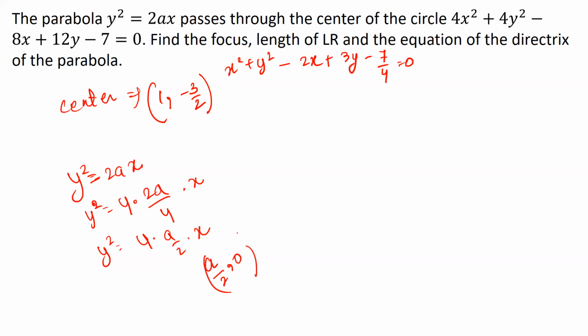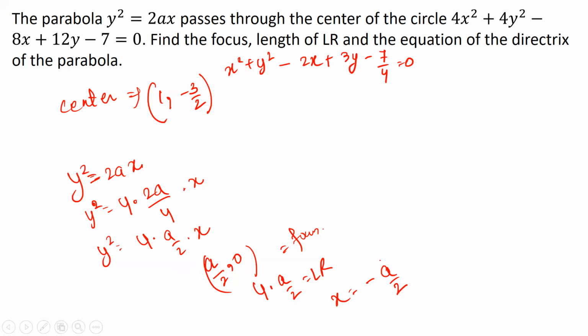So the focus is this. The length of the latus rectum is 4a units, 4 times a, instead of a I have a by 2. So this is the length of the latus rectum. And the equation of the directrix is, remember, x is equal to minus a, so x is equal to minus a by 2. This is the equation of the directrix.